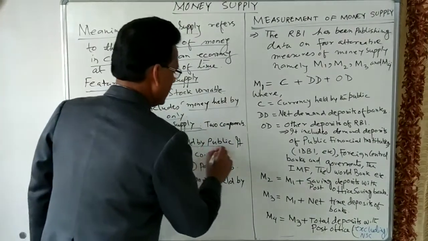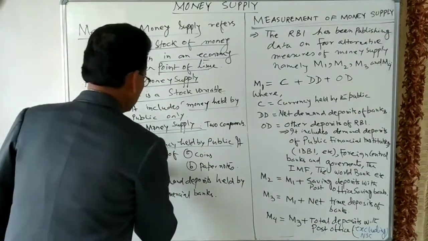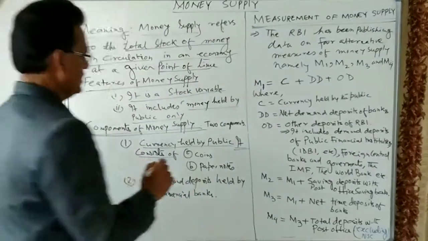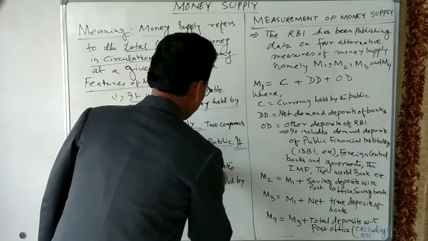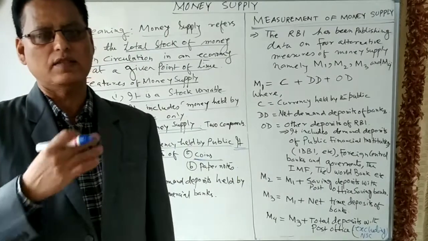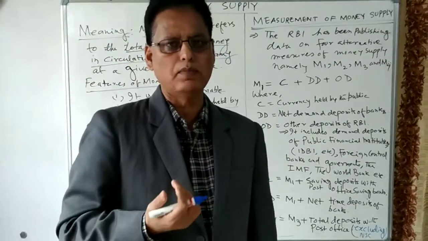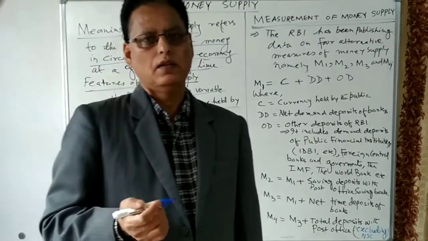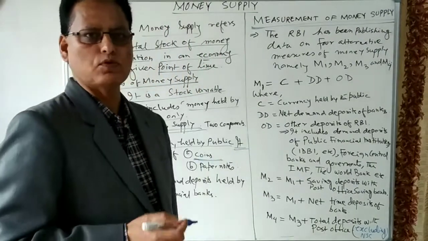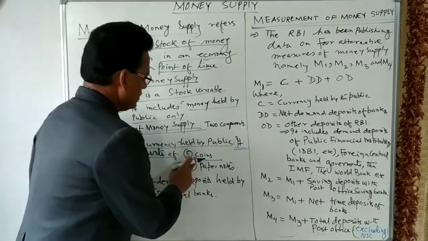First one is the currency held by public. You know, the public used to hold the currency, and they hold the currency either in the form of coins. Coins of different denominations are held by the public. It may be a 10 rupees coin, or 5 rupees coin, or 2 rupees coin, or 1 rupee coin. So all sorts of coins come under the money supply.